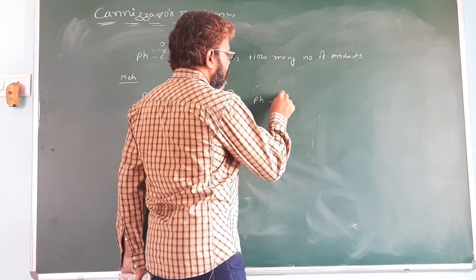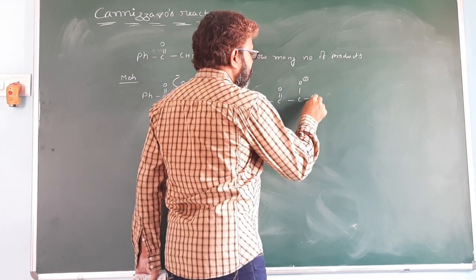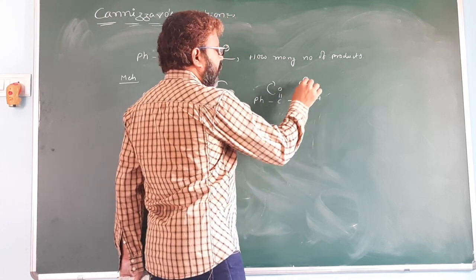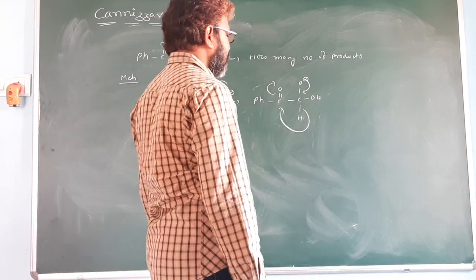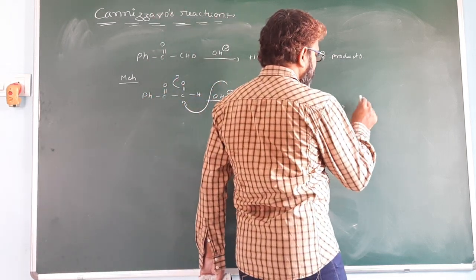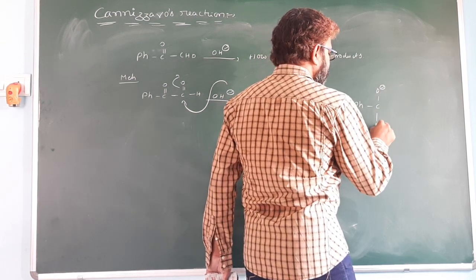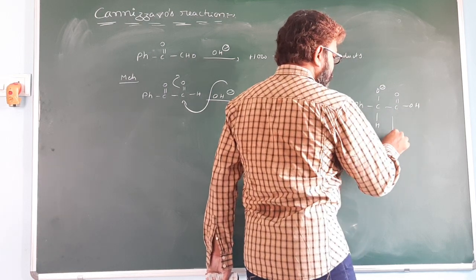So pH, C double bond O, CO minus, OH, H. So this pi bond electron is shifted to here. This electron shifted to here. H minus attacks here. So pH, C O minus H C double bond O OH.